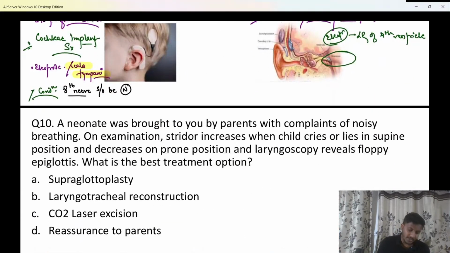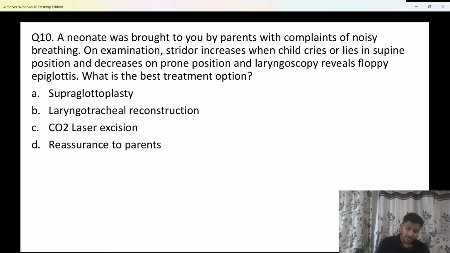Chalo. Answer the next question, question number 10, bache. If I talk about this question number 10, what is the question saying? It says, very classical and sarkari question, as I always say. Here they say, beta, a neonate was brought to you by parents with complaints of noisy breathing. And we know noisy breathing is usually known as a stridor. So here they are saying the patient is having a stridor, beta.